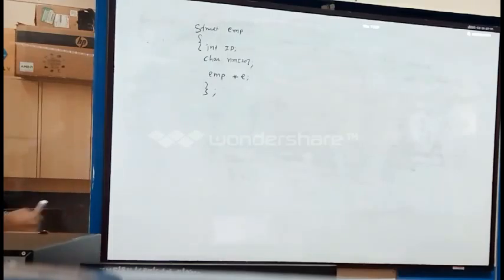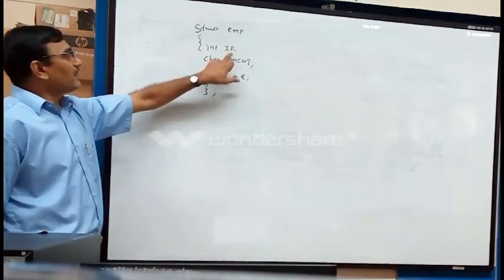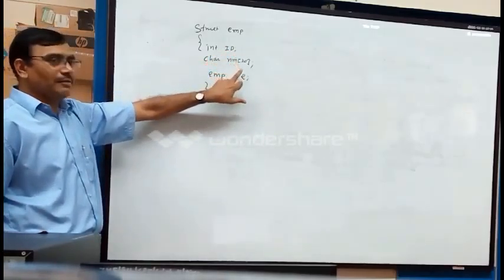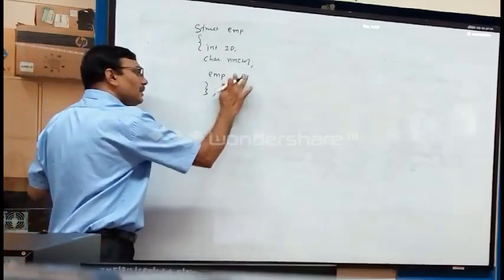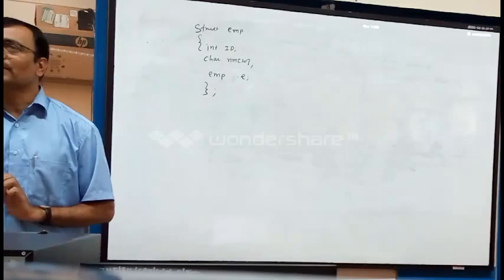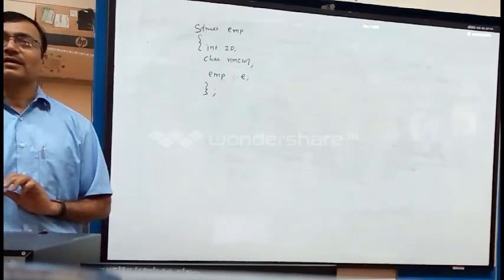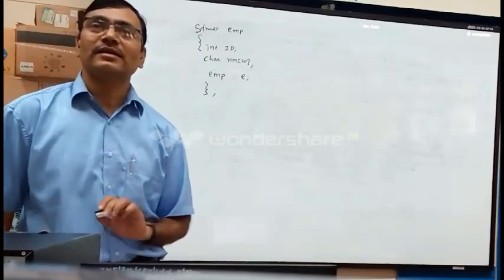What are the members of this structure? Forget about the star first. What are the members? ID, name, and E. What is E's data type? E's data type is employee.